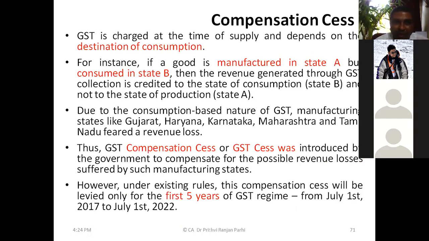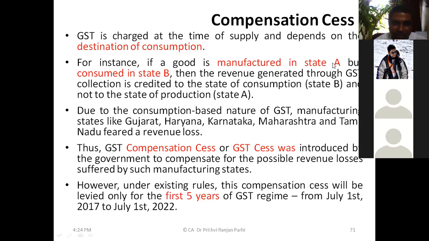Because GST is charged at the time of supply and depends on the destination of consumption. So, for example, suppose some goods are manufactured in state A, but they are consumed in state B. So the GST revenue will go to state B where it is consumed. Consequently, state A will be the sufferer.